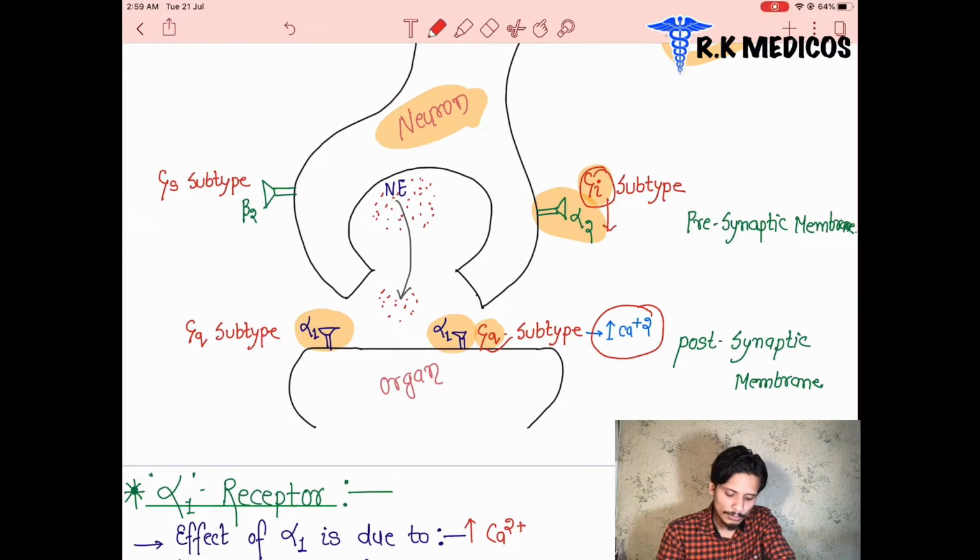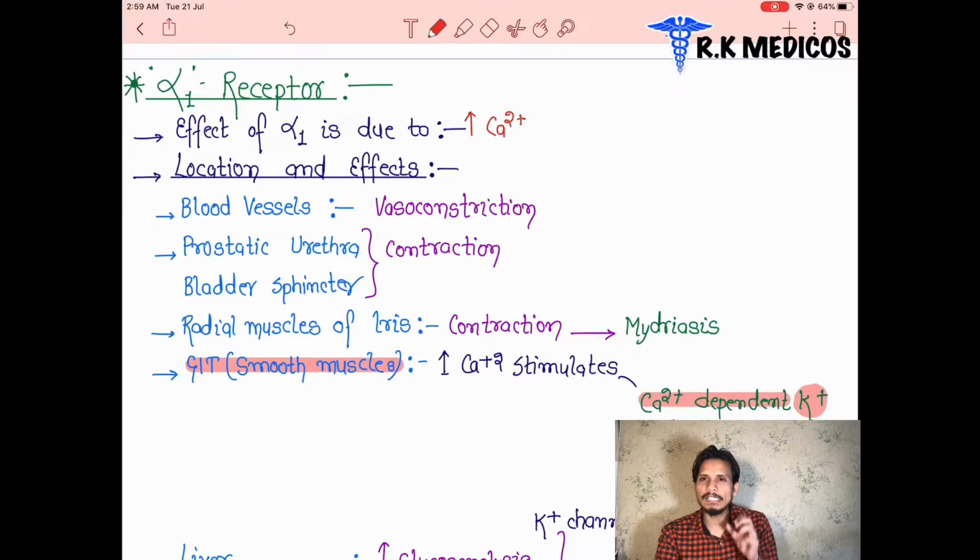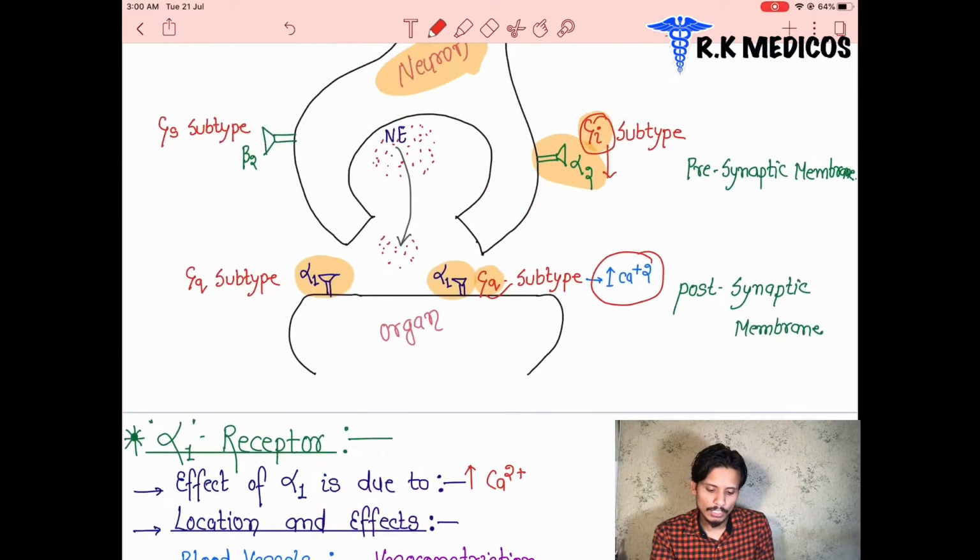But for now, we are going to see in detail the alpha 1 receptor. What are the main types of receptor in the sympathetic nervous system? Alpha and beta. Alpha has two types, alpha 1 and alpha 2. Beta 1, beta 2, beta 3. They are the three. So we are going to see the first one, alpha 1. Where is it located, postsynaptic or presynaptic? In the postsynaptic. From this picture, it is located on the postsynaptic part.